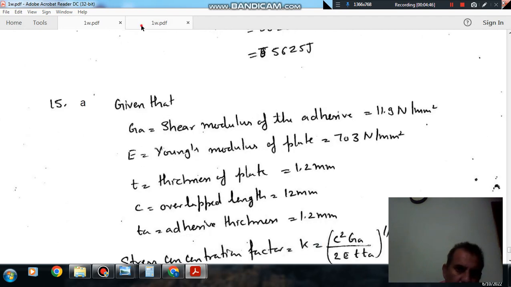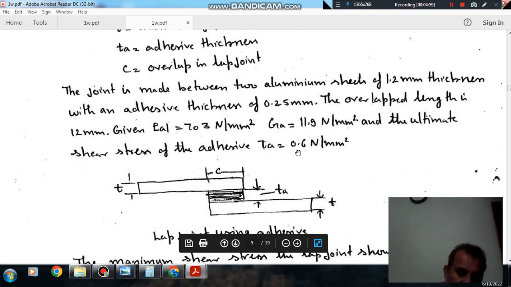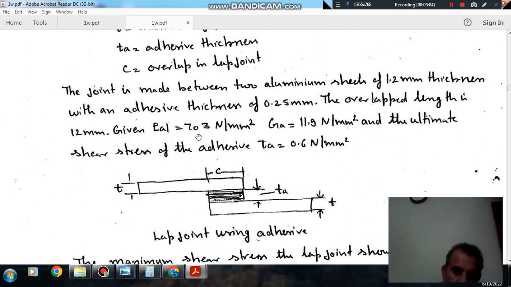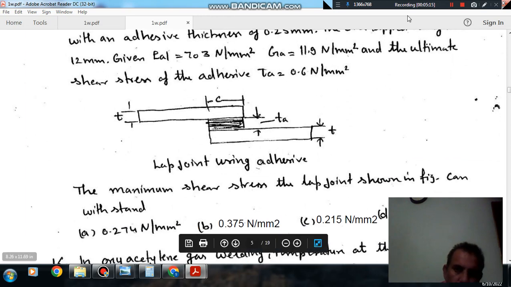So here two stresses are given, one for aluminum and the other for adhesive. So we have to check the shear stress for the adhesive, so we'll take the ultimate shear stress for the adhesive, not this one, because it is for the aluminum plate, so that has nothing to do with the question or the required answer. So the answer will be according to that, and the answer will be 0.274.